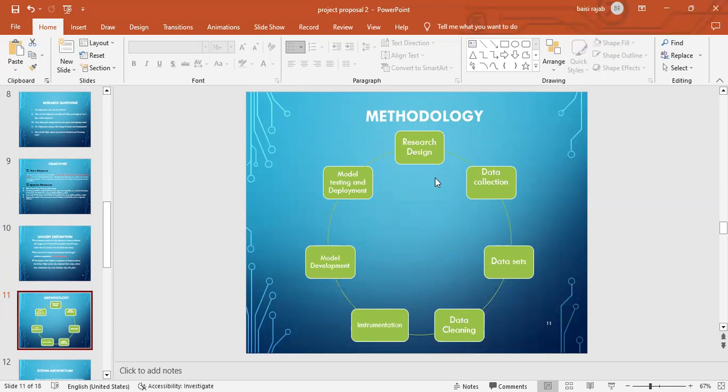Then after our data collection, when we have acquired our data sets, we shall have to clean them. These data sets, we found that they come with some missing values, some missing columns. There are gaps. So we shall have to clean them by eliminating those columns and by filling in some values in those cells. But we shall have to eliminate the useless ones, like the type of plane for that particular flight, the flight number. Those ones we shall not consider. So that's how we shall be cleaning our data.